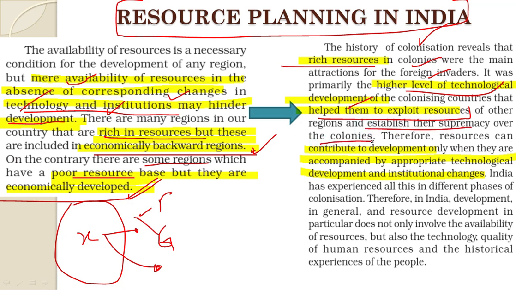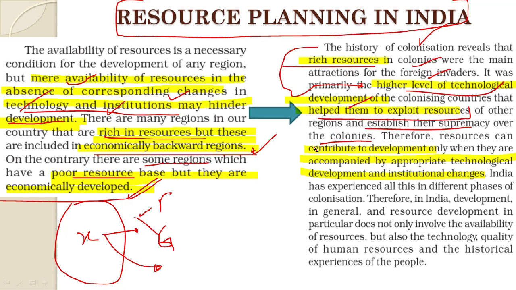So here in this article, we are trying to emphasize the importance of technology, how technological development is imperative for developing the resources of any region. So we need to establish a link between colonization and technology as well. The British who came to India had a higher level of technological development, therefore they were able to utilize the resources to their full potential, and therefore establish their supremacy.